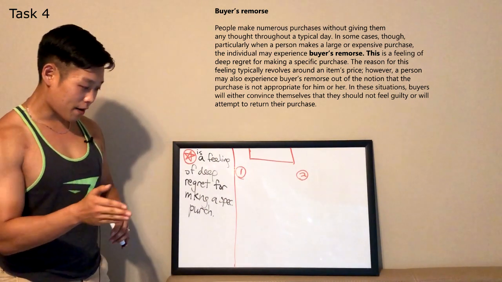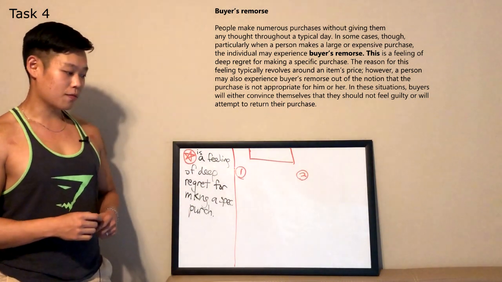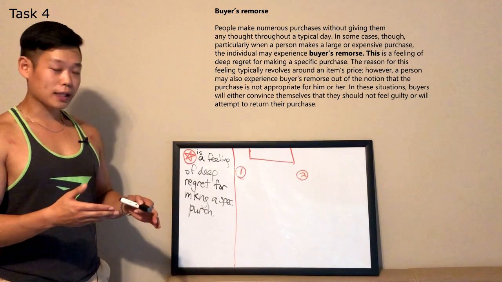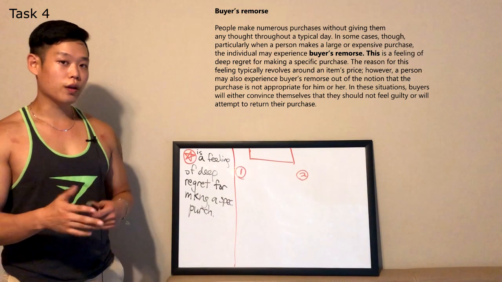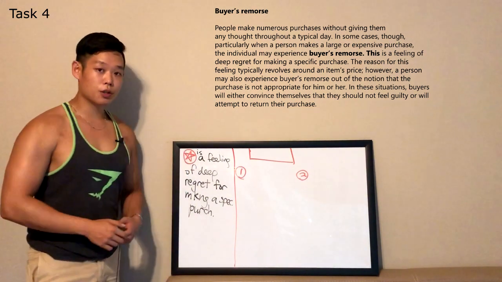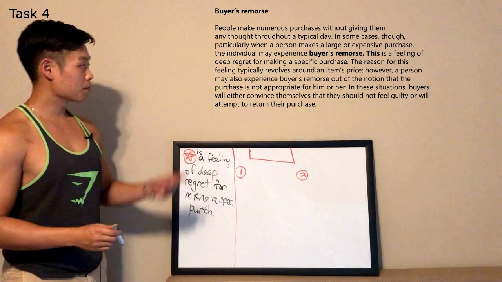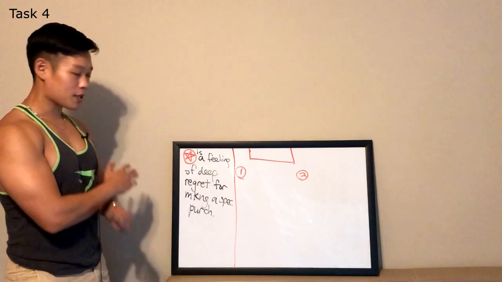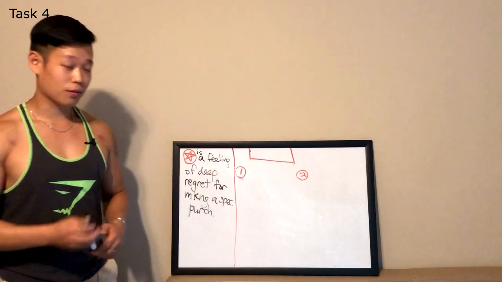And in the sentence after that, it says, this is a feeling of deep regret for making a specific purchase. So in the previous sentence, buyer's remorse is the last word, and the first word of the sentence that we just read is this. So what do you think this is? It's buyer's remorse, right? So there's the definition. Just copy it: is a feeling of deep regret for making a specific purchase. All right, we're done with the reading passage since we have a definition that has no mistakes whatsoever. Now let's listen to the lecture.